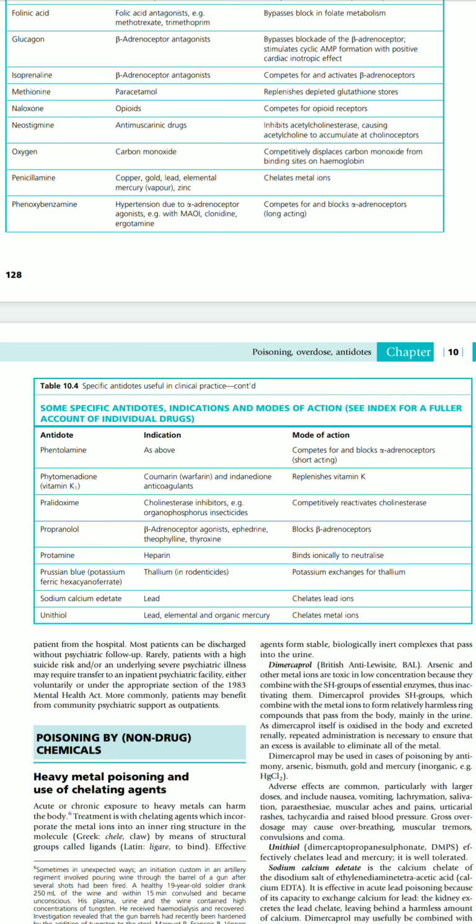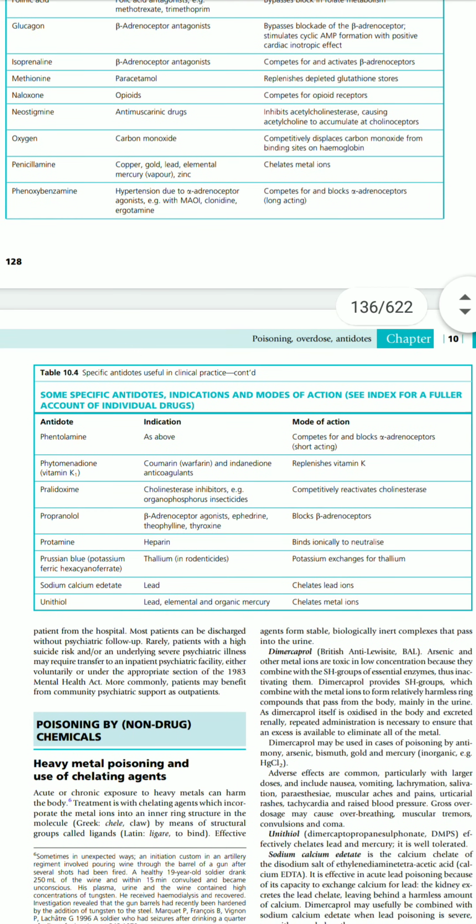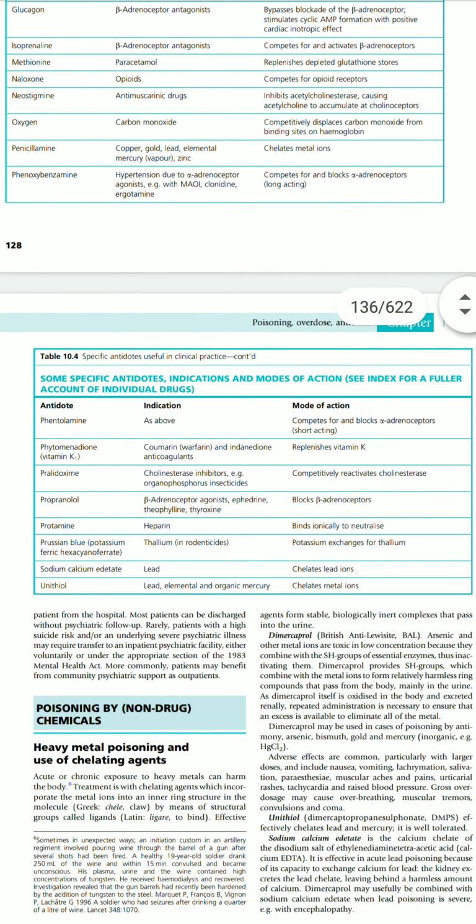Then cholinesterase inhibitors such as organophosphorus insecticides. The antidote is pralidoxime, which is competitively reactive to the cholinesterases. Then beta adrenoreceptor agonists, ephedrine, theophylline, thyroxine. If these are the drugs, then propranolol should be given, which blocks this beta adrenoreceptor and does not allow these agonists to come and bind to the site.